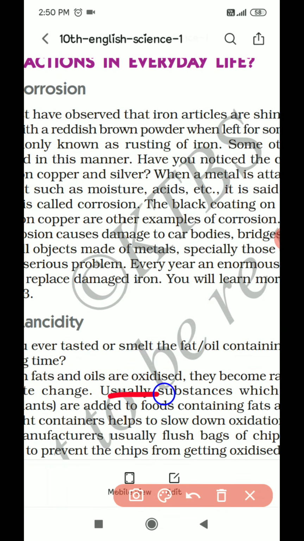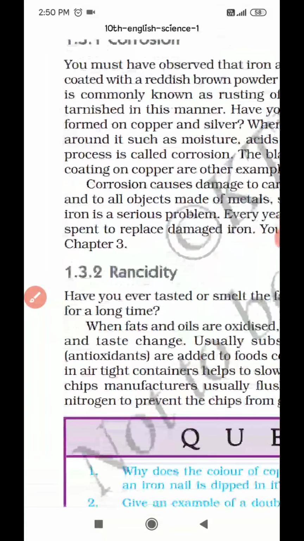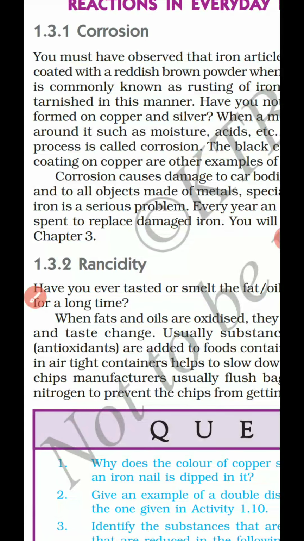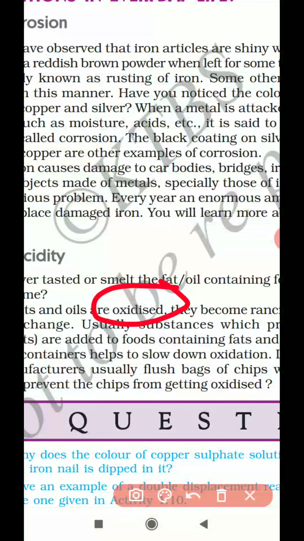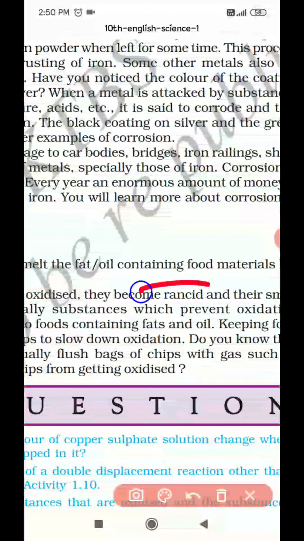So next one we have rancidity. What do you mean by rancidity? Look here, when fats and oils are oxidized, in the sense when fats and oils react with oxygen, they become rancid. What do you mean by rancid?